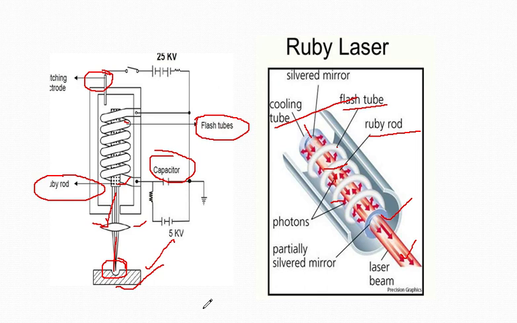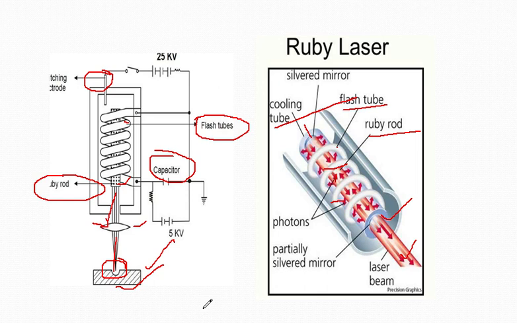Okay. Next, the typical output energy of the laser is 20 joule with a pulse duration of 1 millisecond. The peak power reaches a value of up to 20,000 watt. The divergence of the beam is around 2 × 10^-3 radian, and using a lens with a focal length of 25 millimeter, the spot diameter becomes about 15 micrometer.